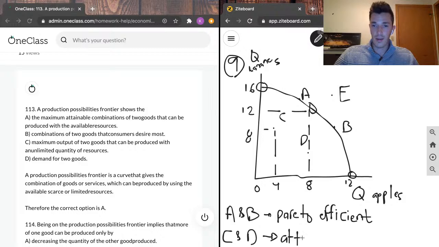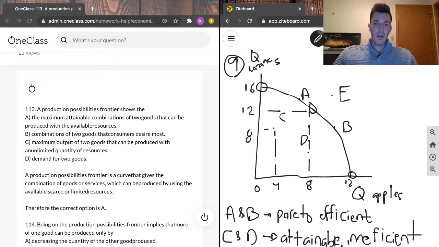So points C and D are attainable, but they're inefficient. Really hope you guys can read this because I'm wrecking the hell out of this word.